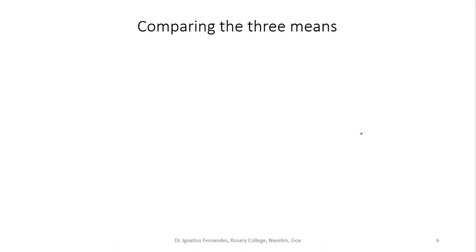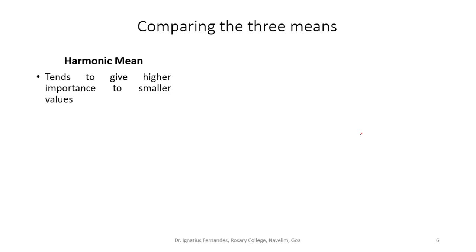If I have to compare these 3 means, harmonic mean tends to give a higher importance to smaller values. As we have seen by the definition of harmonic mean, we are taking the reciprocal of all the numbers, so the smaller the number, the higher the reciprocal is going to be. Whereas geometric mean is a true middle value, because we are just taking the product of all the numbers and taking that nth root.